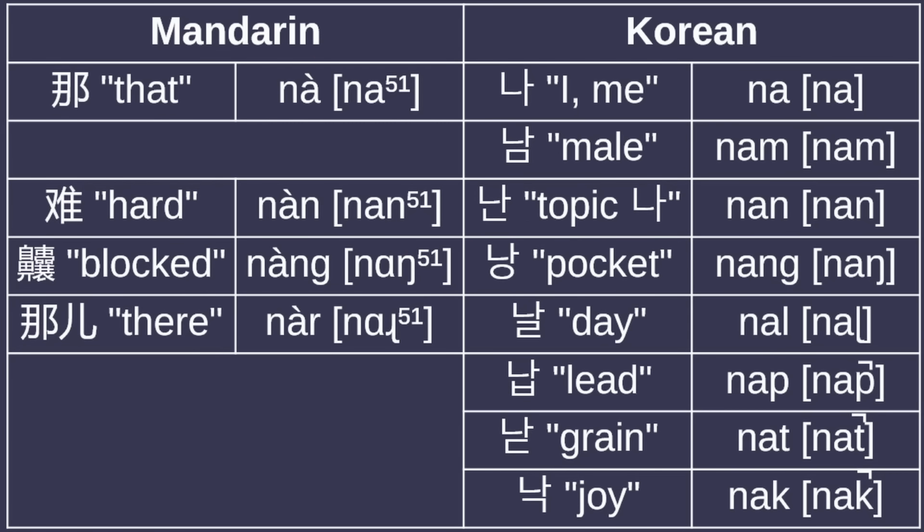Here's a quick comparison of coda consonants in Mandarin and Korean, using the consonant-vowel pair na in both languages. na, nan, nang, nar, 나, 남, 난, 낭, 날, 납, 낫, 낙.